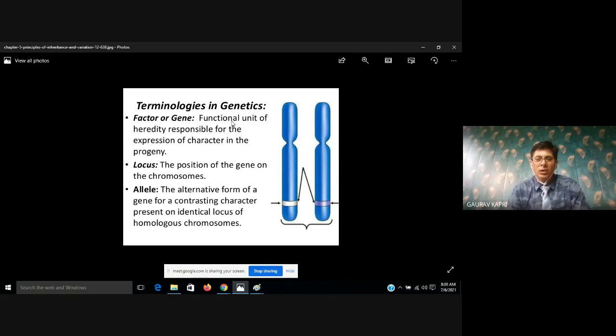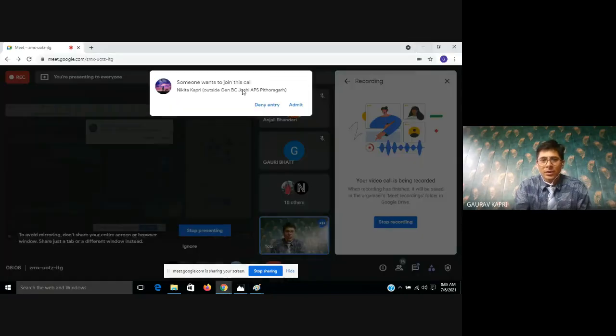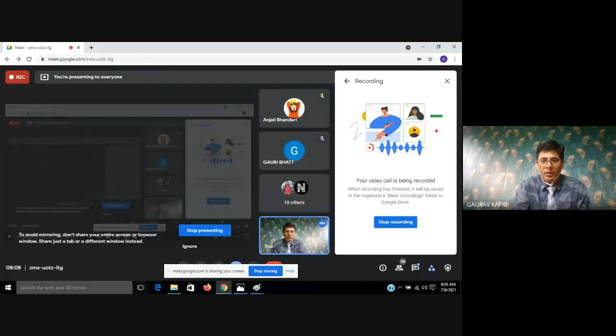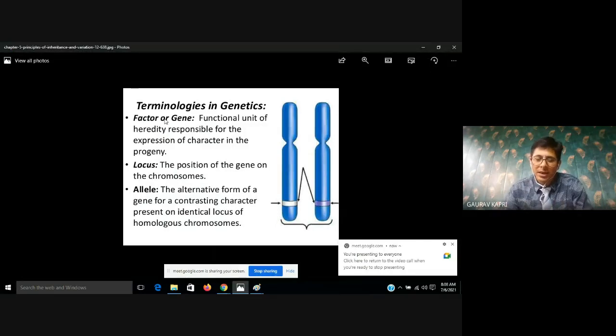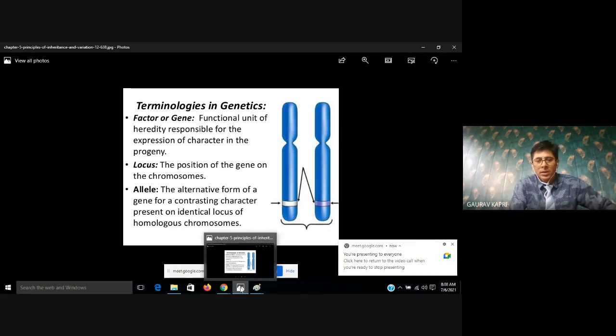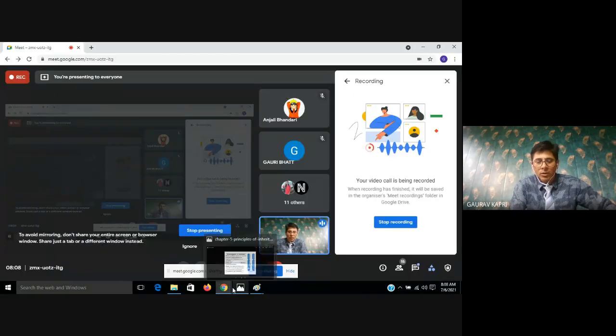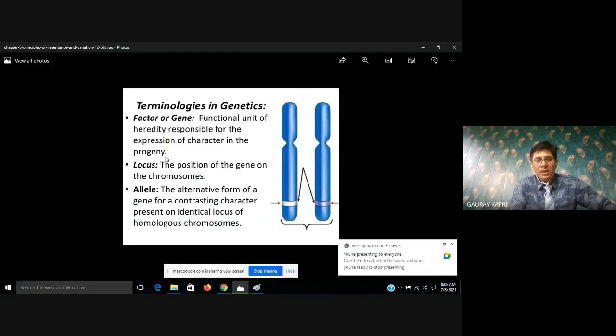So factors, or genes, are the functional units which are carrying the hereditary information from parents to offspring. These are the units carrying genetic information related to characters from parents to their young ones. Understood? Now after that you can see there is one more terminology here, and the terminology is locus.